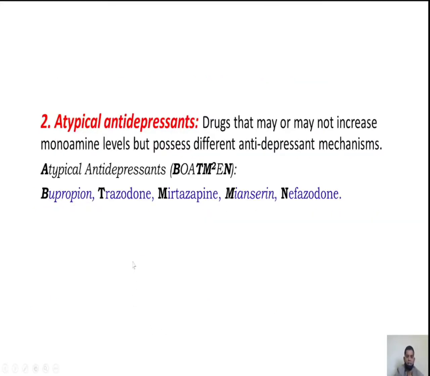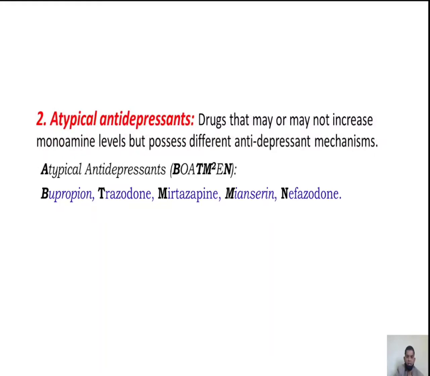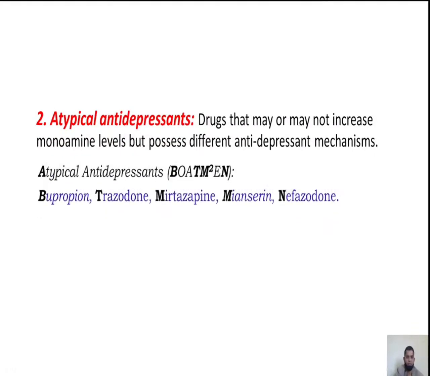Next, the second classification of antidepressants is atypical antidepressants. These are the drugs that may or may not increase the monoamine levels, but they have different antidepressant mechanisms. Examples of the drugs, we must concentrate only on bold letters. B, bupropion. T, trazodone. M, mirtazapine. One more M, mianserin. N, nefazodone.